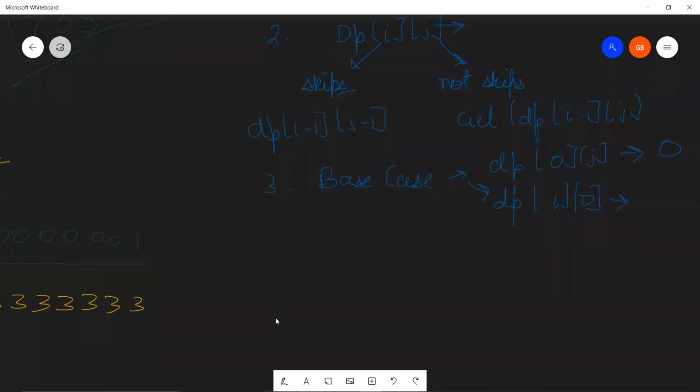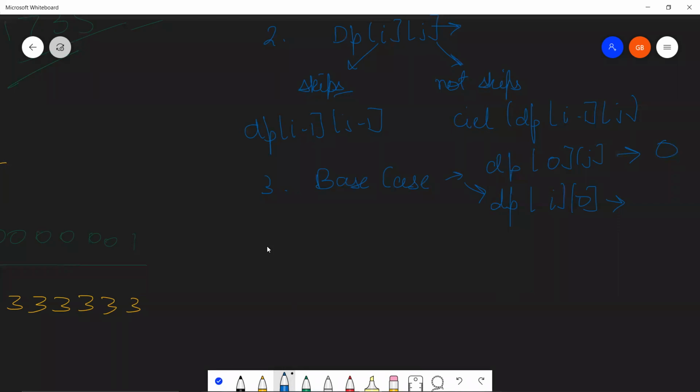A very common thing that you do when making your DPs, since you are calculating the j minus 1 and i minus 1 values, is that your DP size will actually be n plus 1, and your roads will now range from 1 to n plus 1 instead of ranging from 0 to n, to prevent that 0 minus 1 equal to minus 1 thing. Okay, right. This also we discussed.